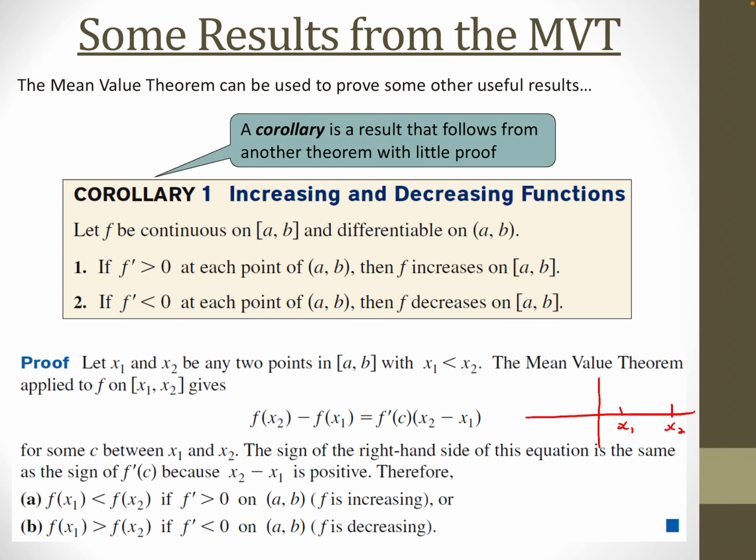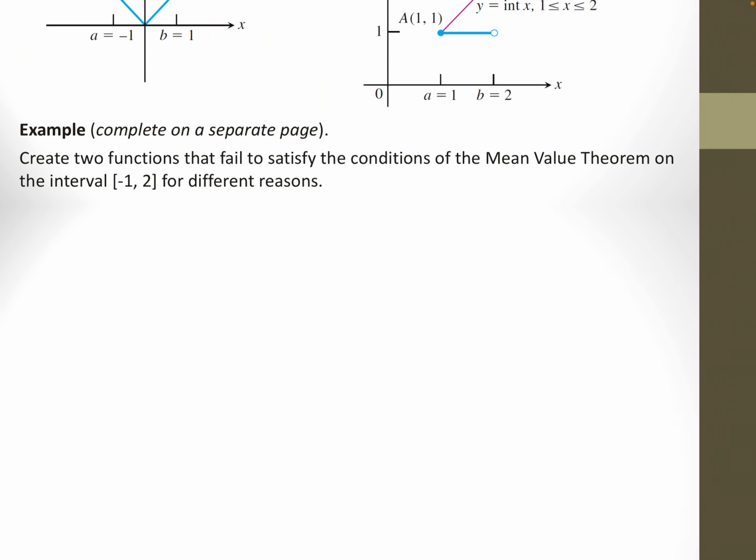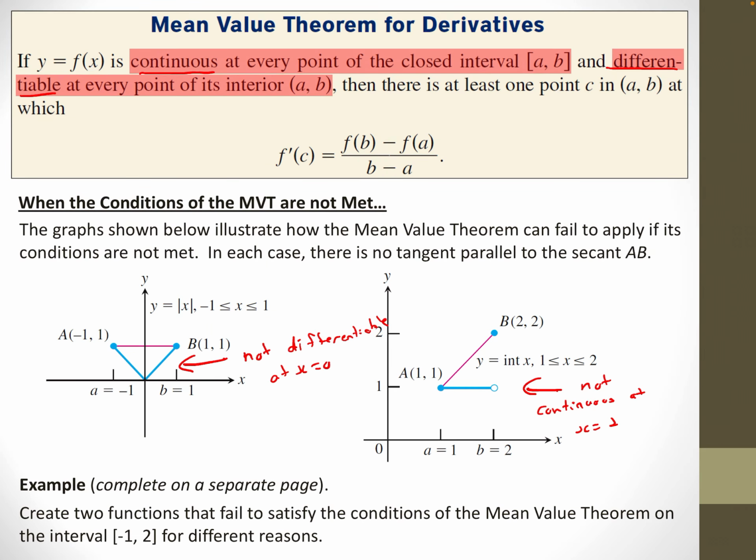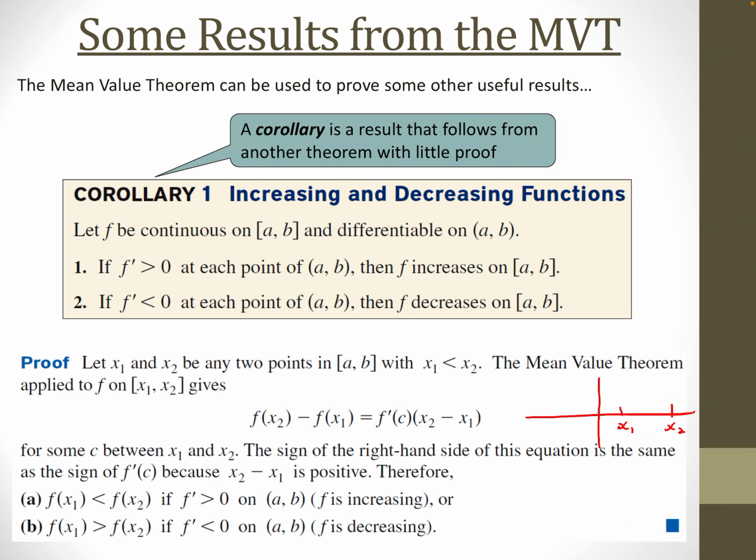The mean value theorem applied on here says that, well, it's been rearranged here. Here's the mean value theorem. Back to here, mean value theorem. In this case, what they've done is I've sort of cross-multiplied here and said there's another way to state this, is f at b minus f at a would be equal to f prime at c times b minus a. They've just moved that b minus a over to the other side and restated this. So that's why that looks different. It's really the same thing, but they've just moved it around there.